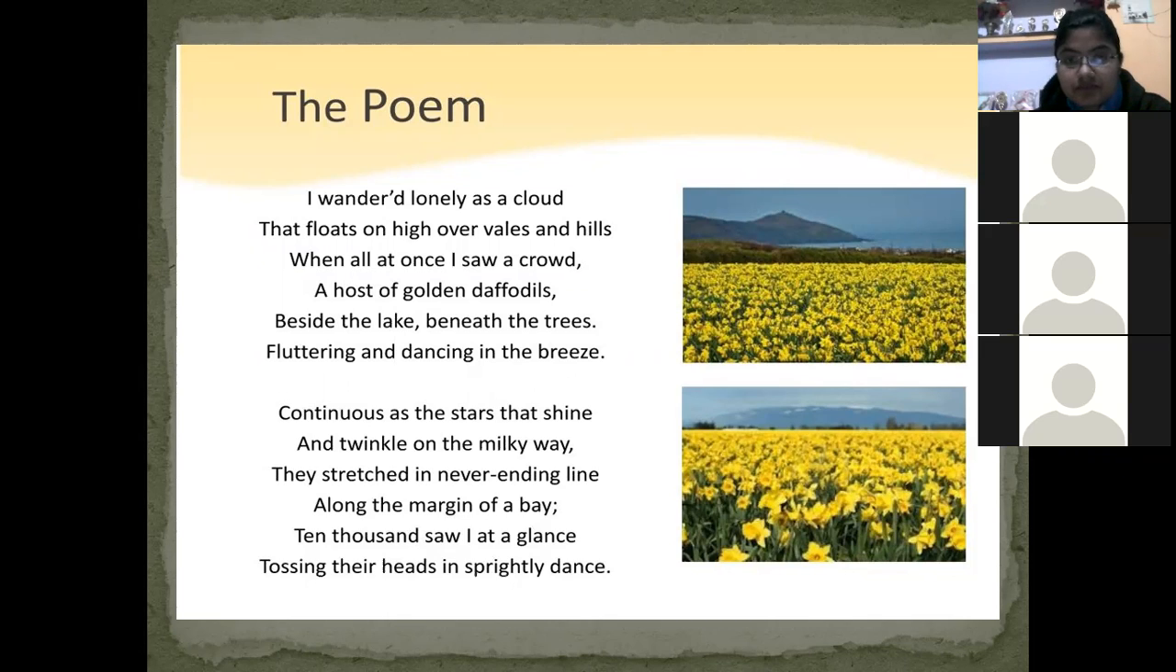I wandered lonely as a cloud that floats on high over valleys and hills, when all at once I saw a crowd, a host of golden daffodils, beside the lake, beneath the trees, fluttering and dancing in the breeze. Continuous as the stars that shine and twinkle on the Milky Way, they stretched in never-ending line along the margin of a bay. Ten thousand saw I at a glance, tossing their heads in sprightly dance. Very good, Subhi.